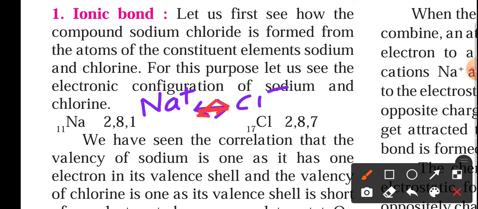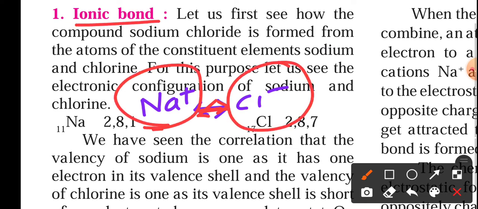This particular attraction brings the concept of a chemical bond, which we call an ionic bond. Why ionic bond? Because these are ions, the sodium ion and the chlorine ion, positive ions and negative ions.